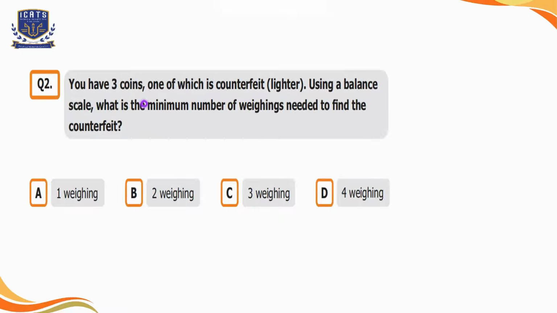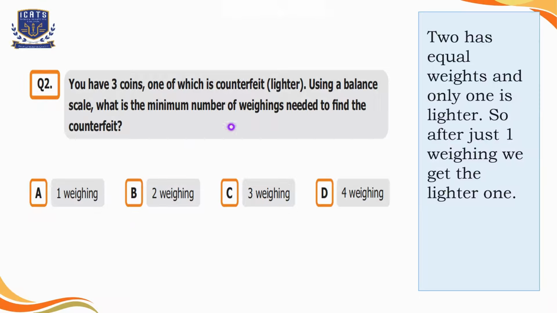Question number 2, you have 3 coins, one of which is counterfeit, like lighter. Using a balance scale, what is the minimum number of weighings needed to find the counterfeit? Option A is 1 weighing, option B is 2 weighings, option C is 3 weighings, option D is 4 weighings. So 2 have equal weights and only 1 is lighter. So after just 1 weighing, we get the lighter one. So that's why we'll select option A here. By using 1 weighing only, we can find out the counterfeit.